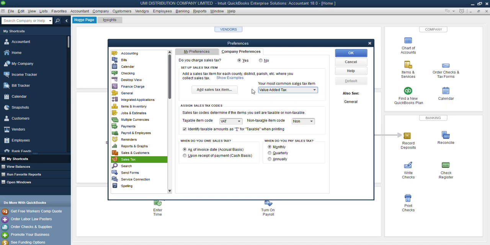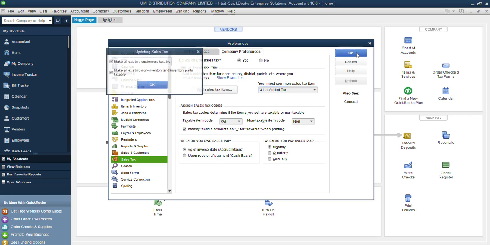That means anytime I call up a transaction, it will automatically be assigned to that transaction. Or anytime I want to enter an inventory item, it will automatically be assigned without me selecting it on that item. So once I confirm that everything I did is correct, I will go ahead and click OK. Now when I click OK, this is what happened.